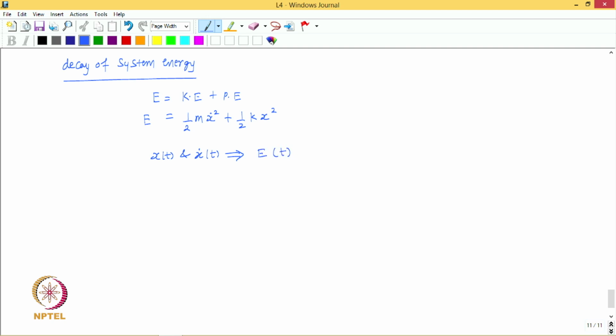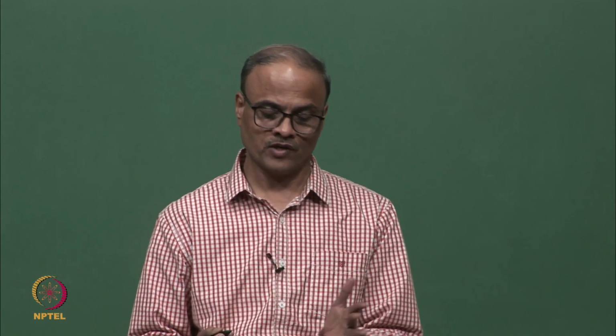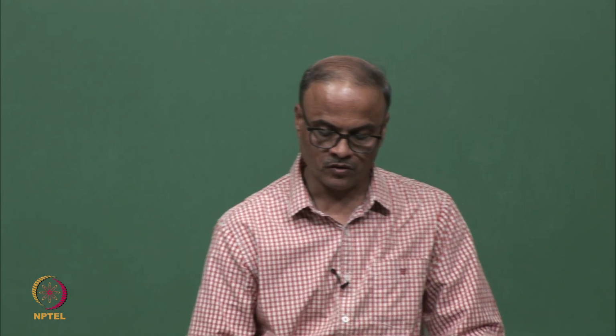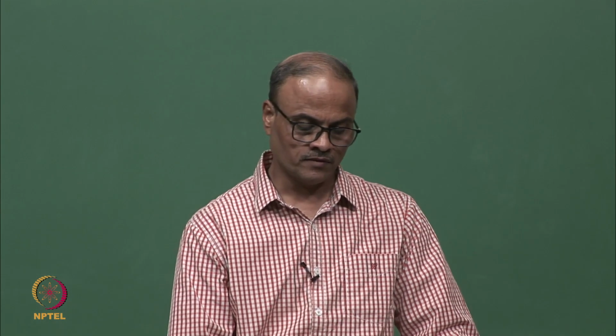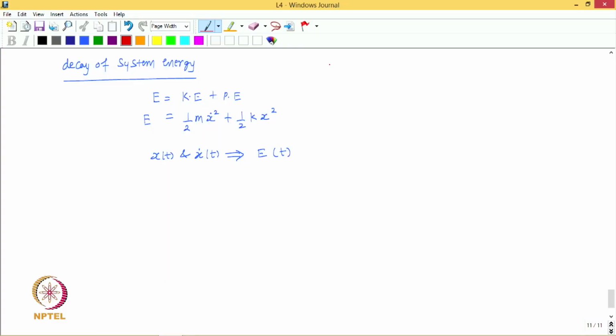And now if you make a plot of this as a function of time, then we would understand how the system energy is decaying with time. So, let us try to sketch these plots, when we have, let us say, first overdamped systems, right. So, if you take overdamped systems, then if you plot E as a function of time.